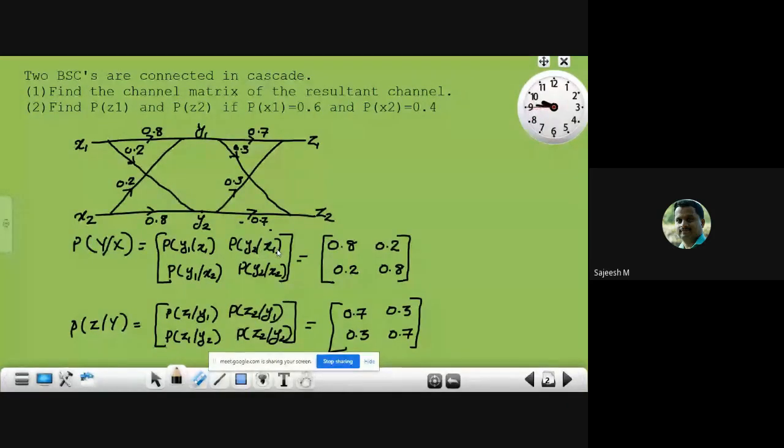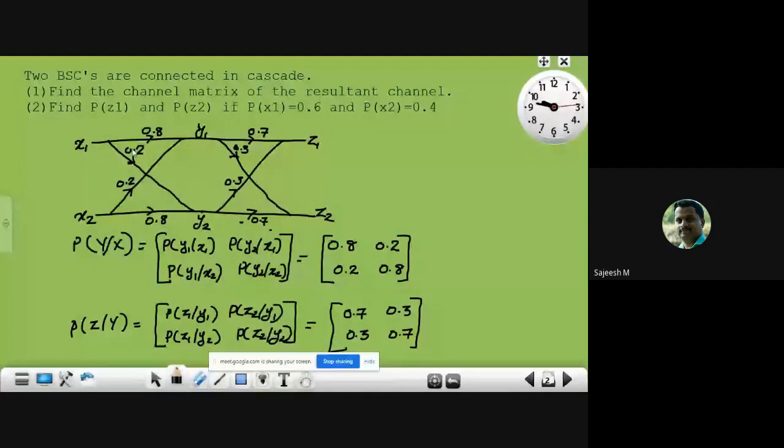That is given in this channel diagram: this 0.8 means the probability of getting y1 with x1 as the input. Therefore the first element is 0.8. Then this 0.2 is the transition probability of getting y2 with x1 as the input. Therefore that is 0.2.